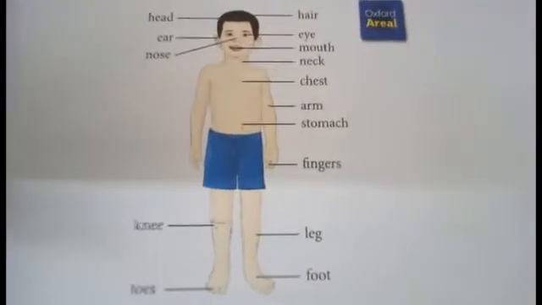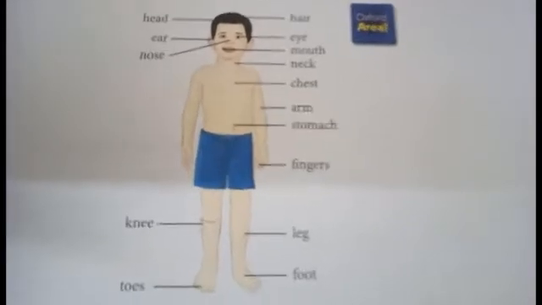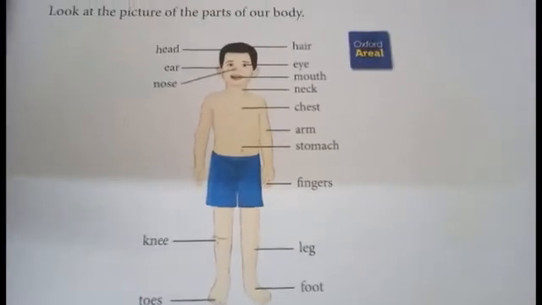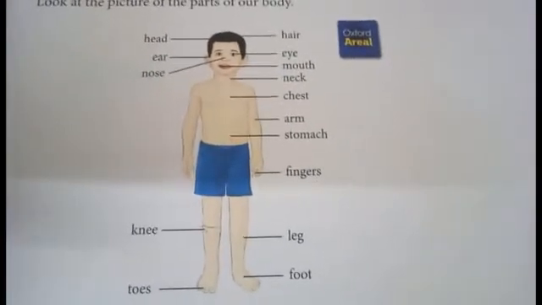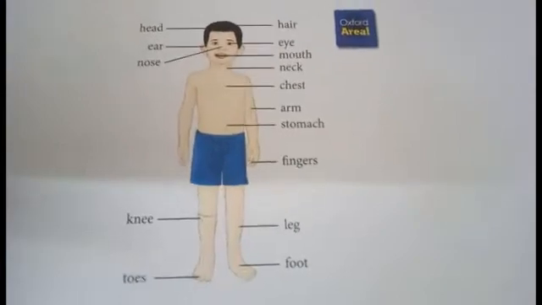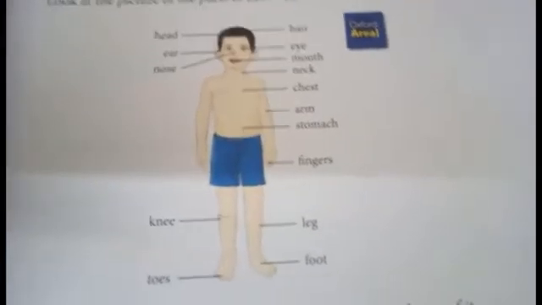Our body is mainly divided into three parts: head, trunk and then limbs. Okay, children? So all of you take page number 12. So one by one we are going to see.